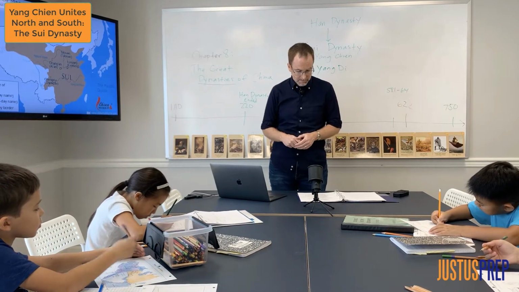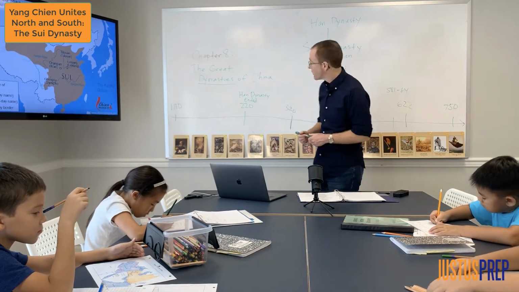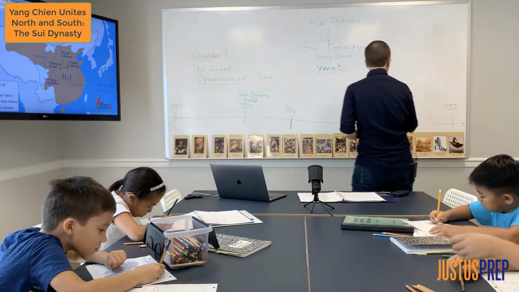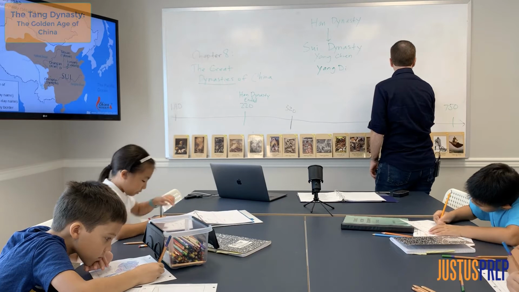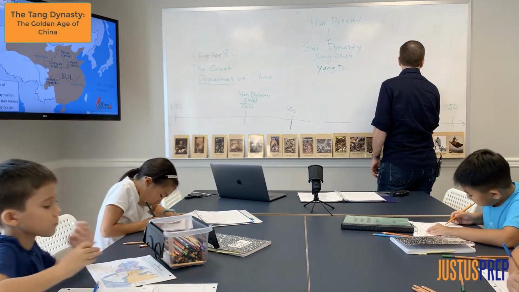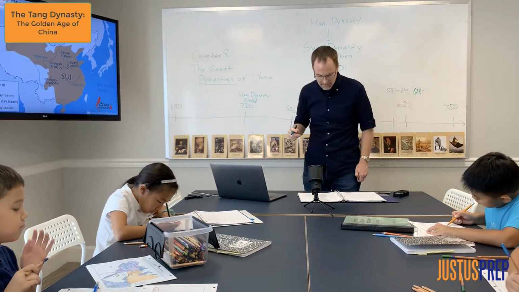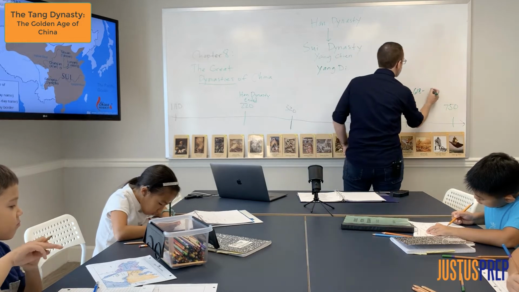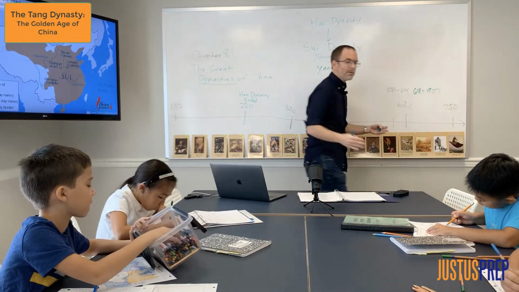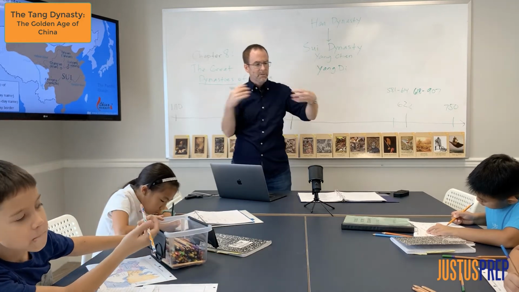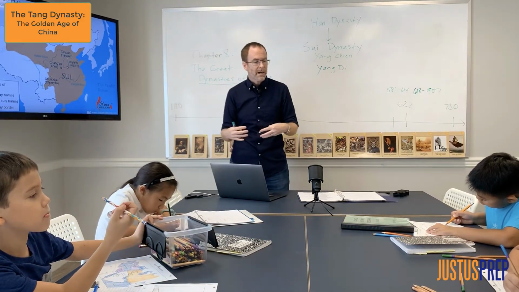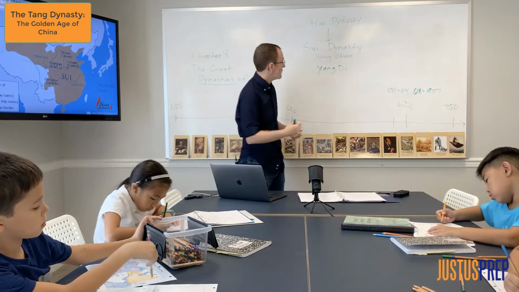It was a work that many people were forced to do. So after this, this empire ended about 614, and the next one started very soon after, 4 years later, in 618. So what happens when there's no dynasty? It's kind of a time when a lot of individual places are trying to do their own thing, or there's fighting between different places as people try to make a new dynasty.